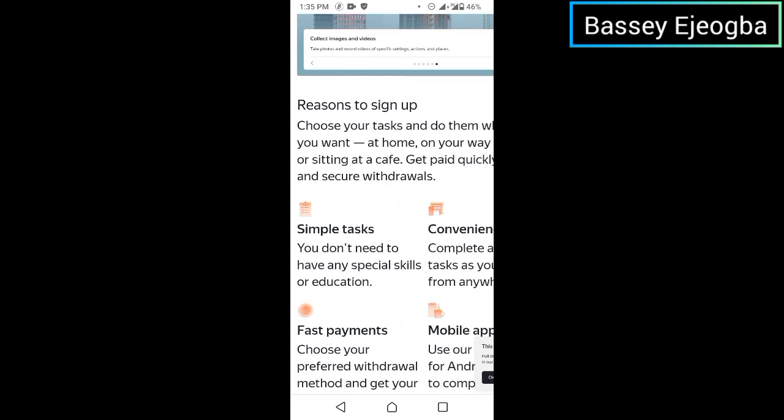And one funny thing is this: whatever you do on this site is very simple, because they don't want to stress you. When people come to a platform and see that it requires much or is telling them hard things to do, a typical Nigerian will just want to skip that platform. So the tasks on this platform are simple. You don't need any special skills, you don't have to go for training or anything like that.